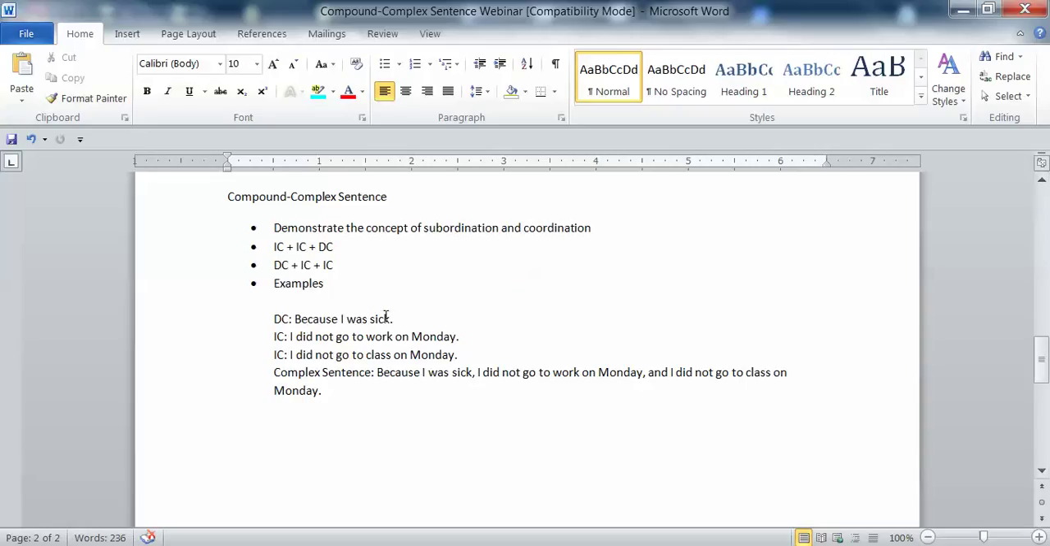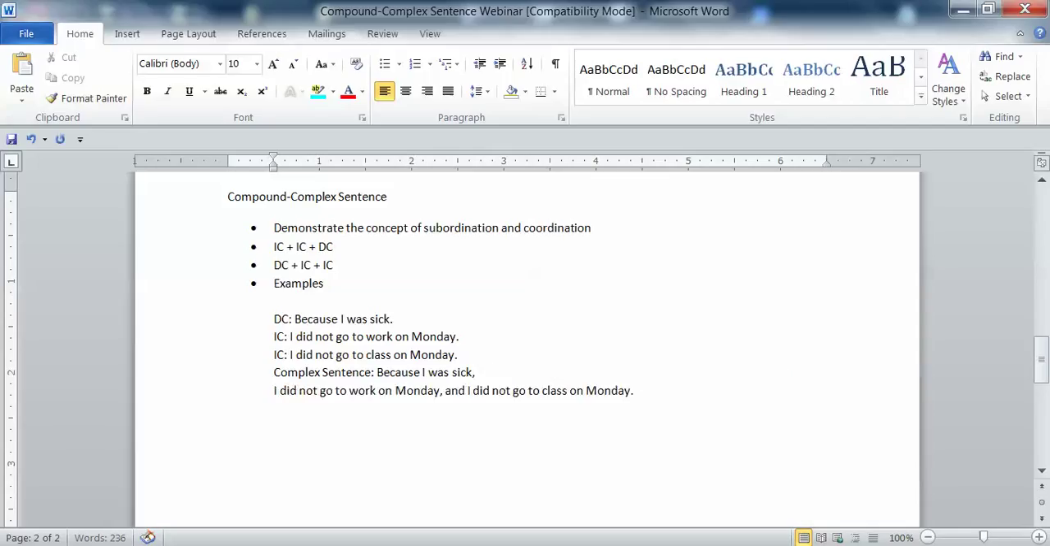Let's say I have the dependent clause, because I was sick. That's an adverb clause, right? Then I have an independent clause, I did not go to work on Monday, and another independent clause, I did not go to class on Monday. So I could come up with this sentence: because I was sick, I did not go to work on Monday, comma, and I did not go to class on Monday.